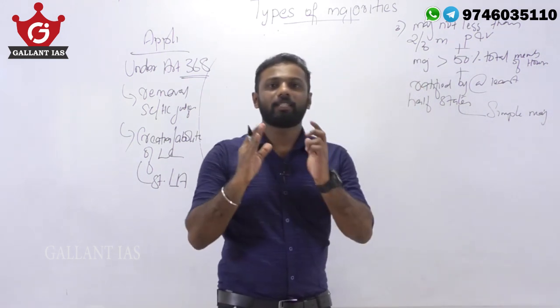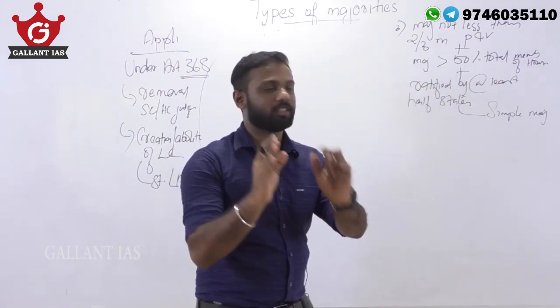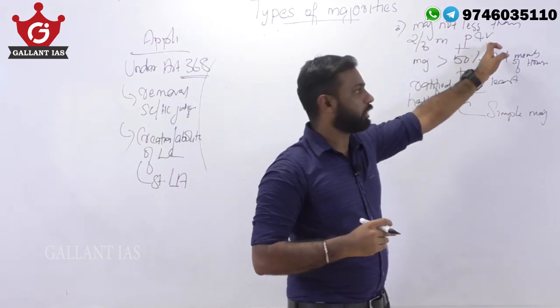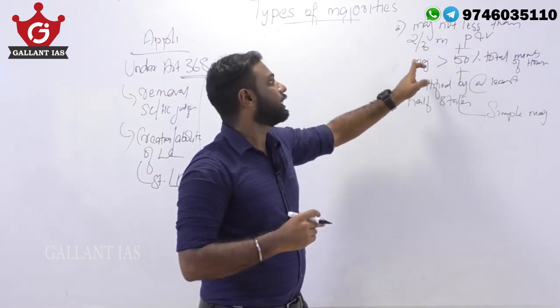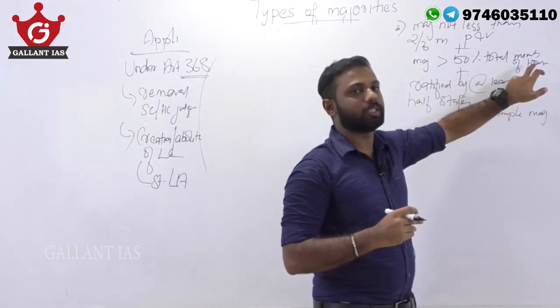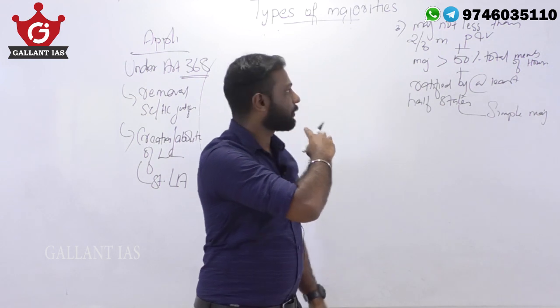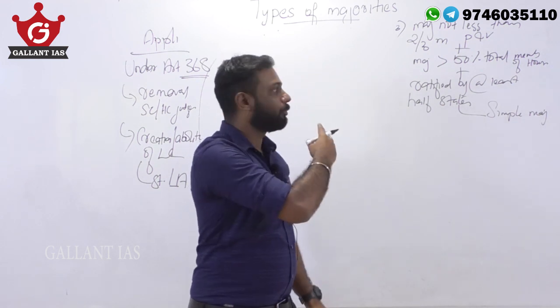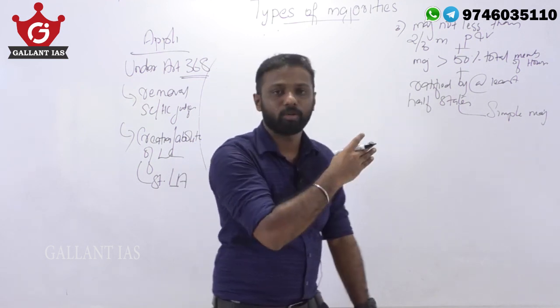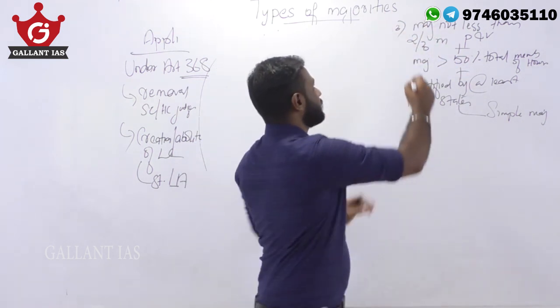I repeat, the third kind of special majority is the majority of not less than 2/3 members present and voting. In addition to that, it must cross the majority of more than 50% of total membership of the house. As we discussed earlier, the Constitution Amendment Bill without affecting the federal structure, or removal of Supreme Court and High Court judges, the same majority is this one.